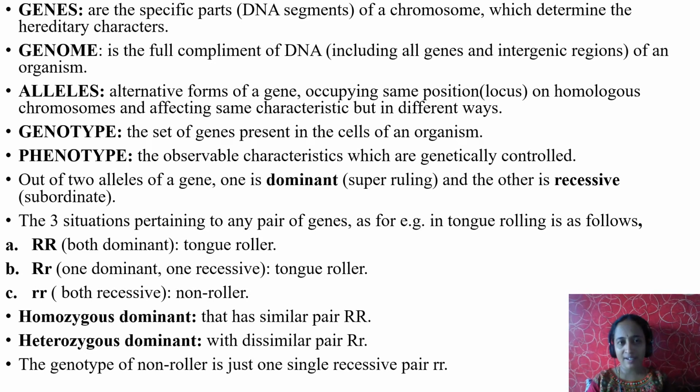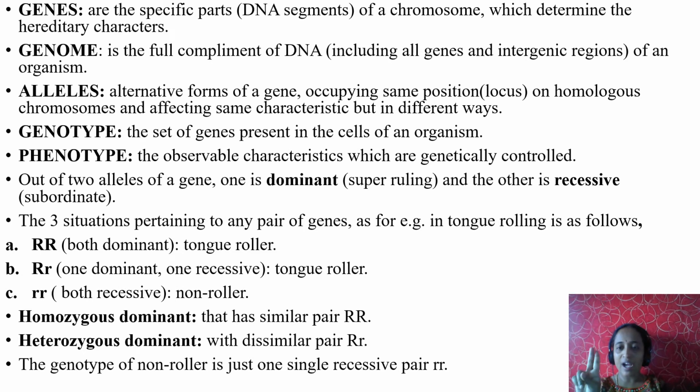What is meant by allele? Alleles are alternative forms of a gene occupying the same position or locus on homologous chromosomes and affecting the same characteristics but in different ways. I will give you a clear explanation of what exactly alleles are. Gene is a segment of DNA. Genes are always in pairs, like twins, but these pairs are always contrasting in characteristics. Contrast in the sense of opposite.